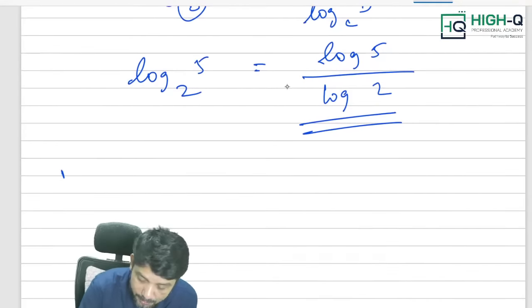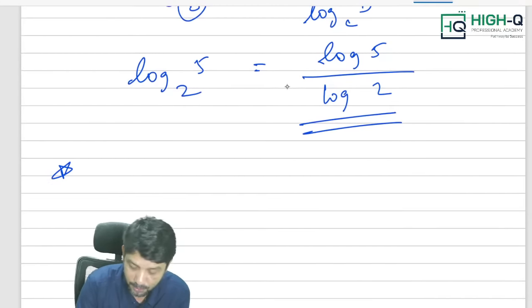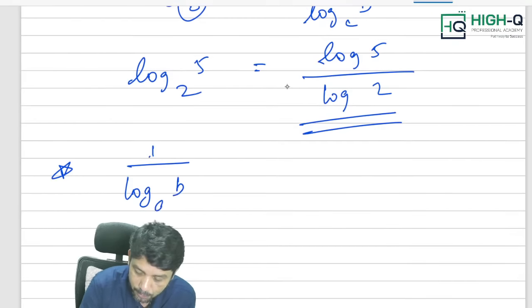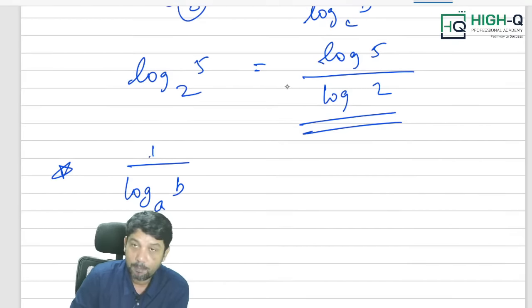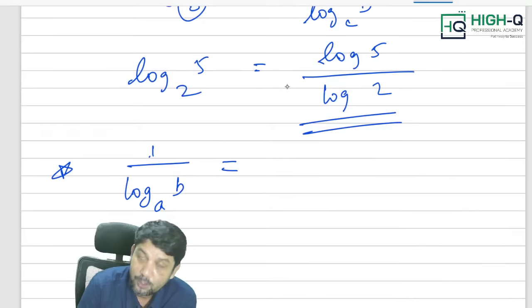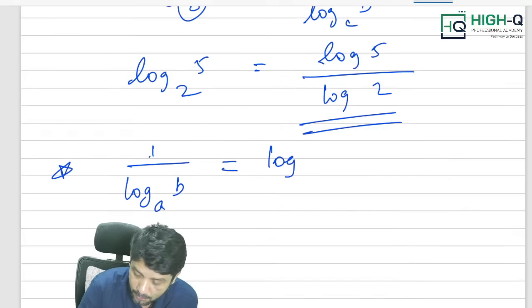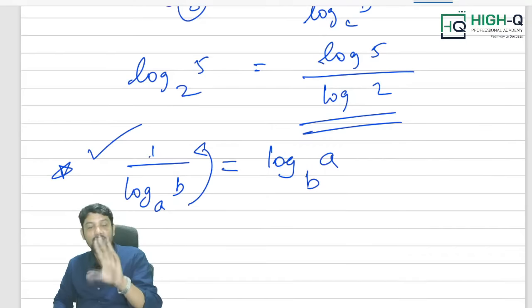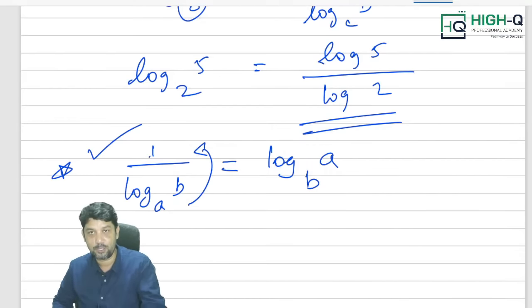In this change of base rule, what is very, very important concept, you know? 1 by log B to the base A. What is 1 by log B to the base A? When you take it to numerator, log A to the base B. This type of question, many times they are asking.